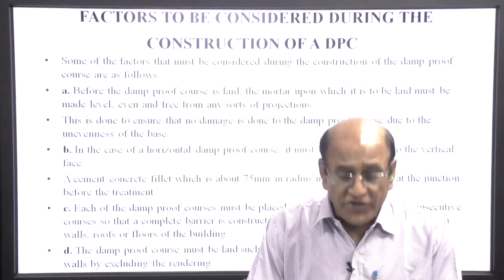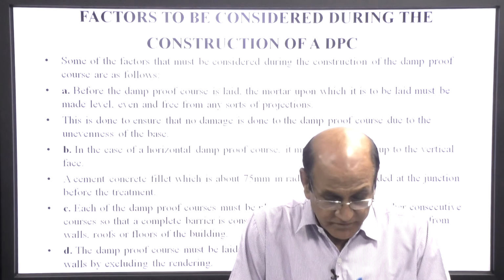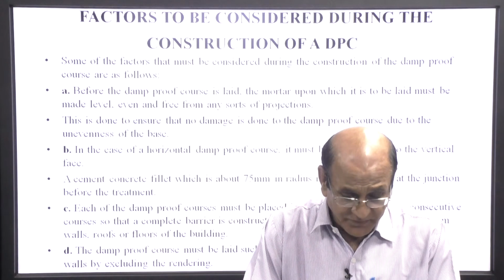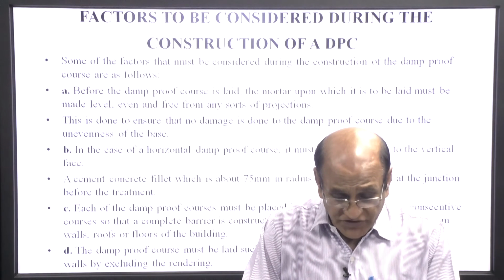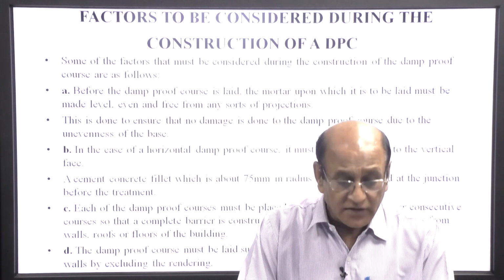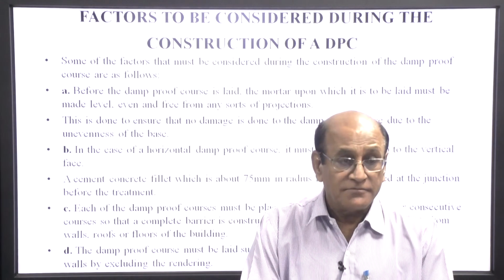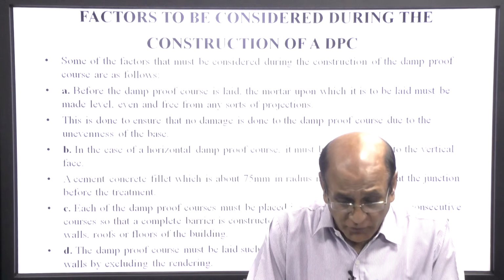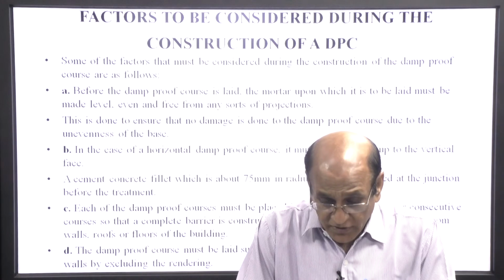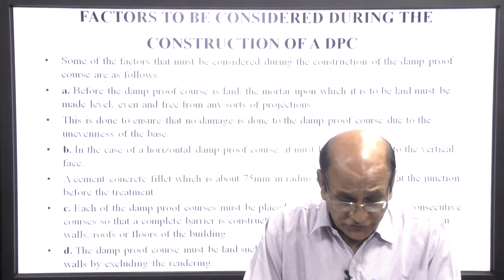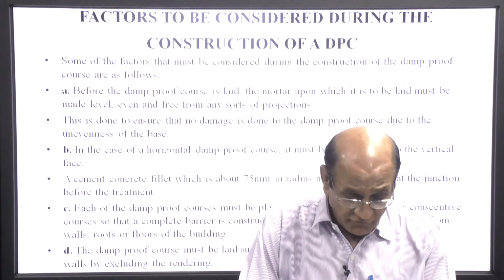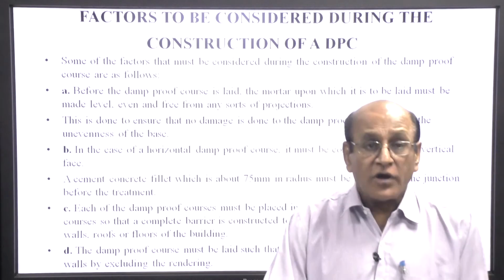In case of a horizontal damp proof course, it must be continued up to the vertical face. A cement concrete fillet which is about 75 mm in radius must be provided at the junction before the treatment. Each of the damp proof courses must be placed in correct relation to other consecutive courses, so that a complete barrier is constructed to check the movement of water from the wall, roof and floor of the building.